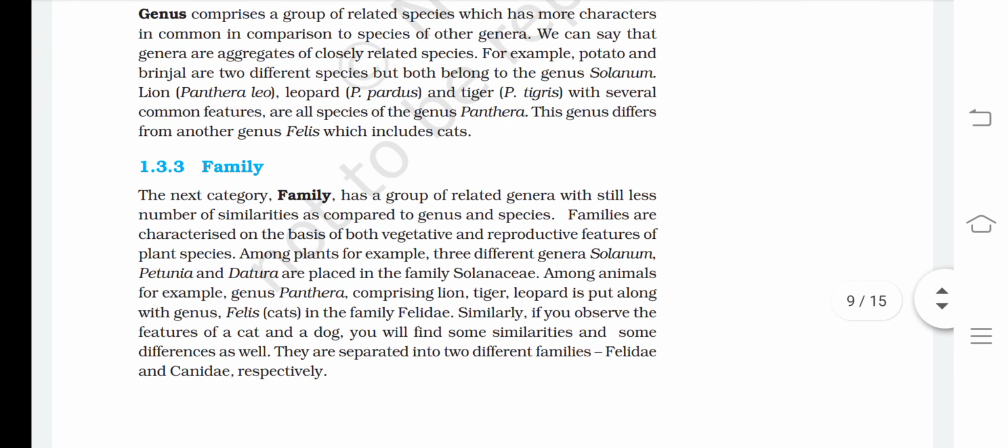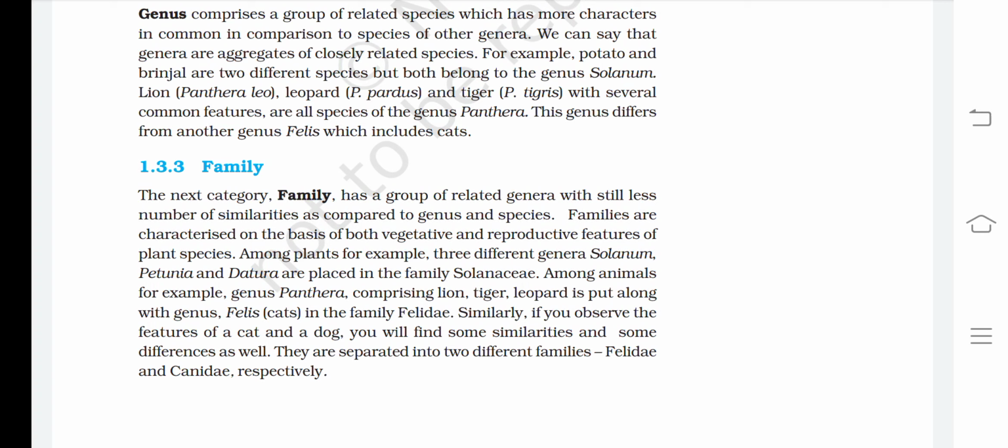Now there is family, the next category. Family has a group of related genera with still less number of similarities as compared to genus and species. Families are characterized on the basis of both vegetative and reproductive features of plant species. Among plants, for example, three different genera Solanum, Petunia, and Datura are placed in the family Solanaceae.